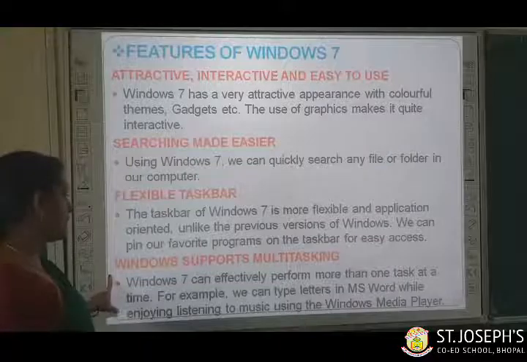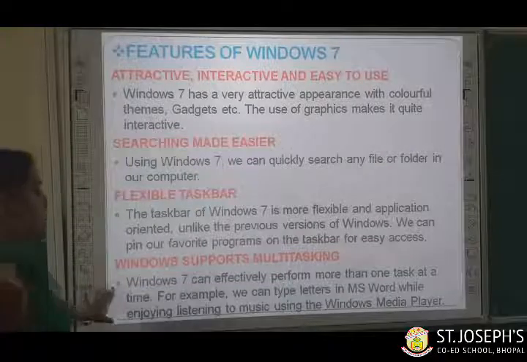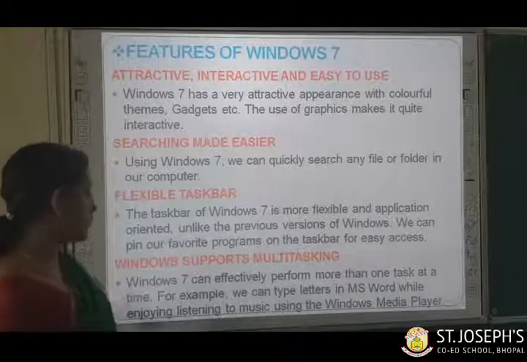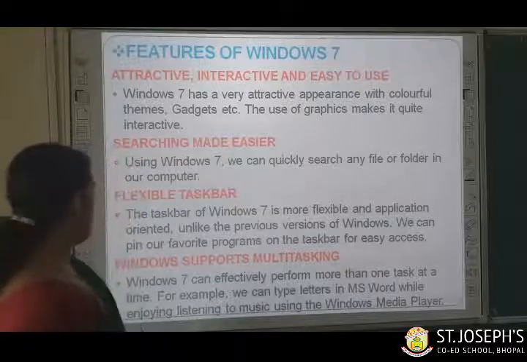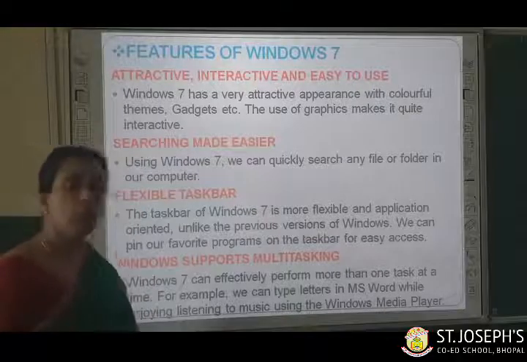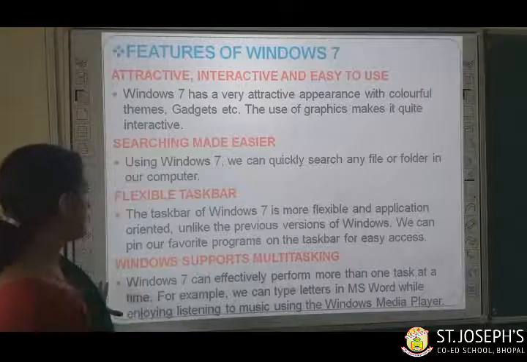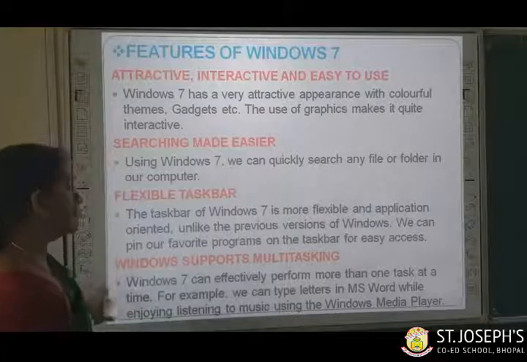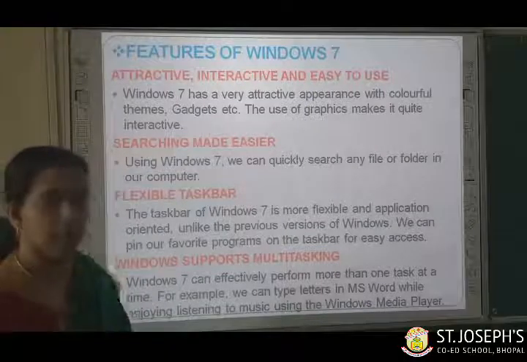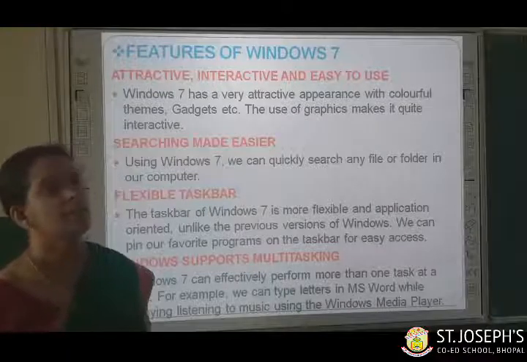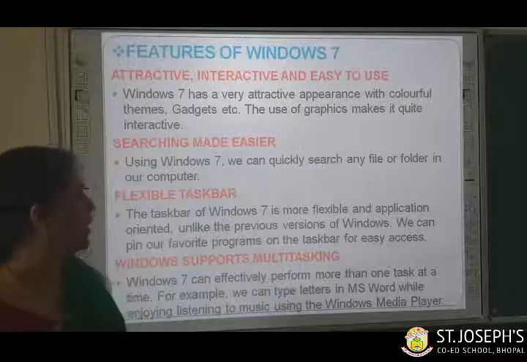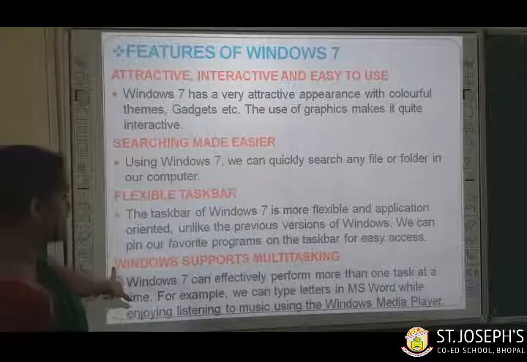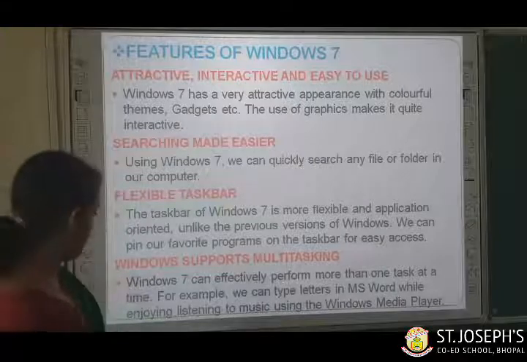Windows supports multitasking. Windows 7 can effectively perform more than one task at a time. For example, we can type letters in MS Word while enjoying listening to music using Windows Media Player. That means it helps you to multitask. If you are typing something, you can listen to music, you can draw something in between, and many other tasks you can also do on a computer. That's why the Windows operating system supports multitasking.